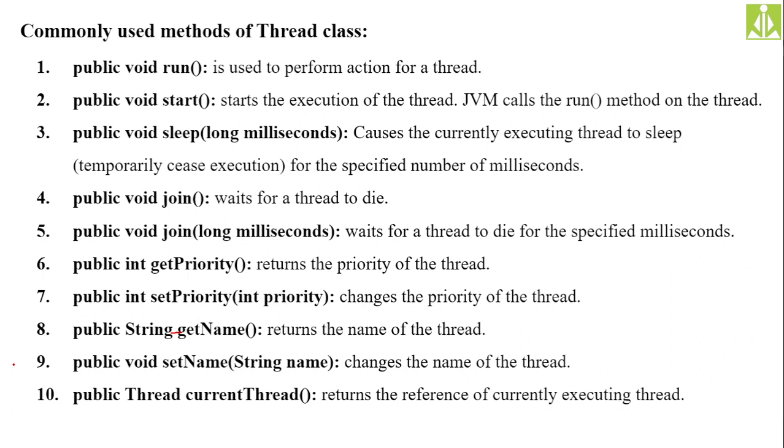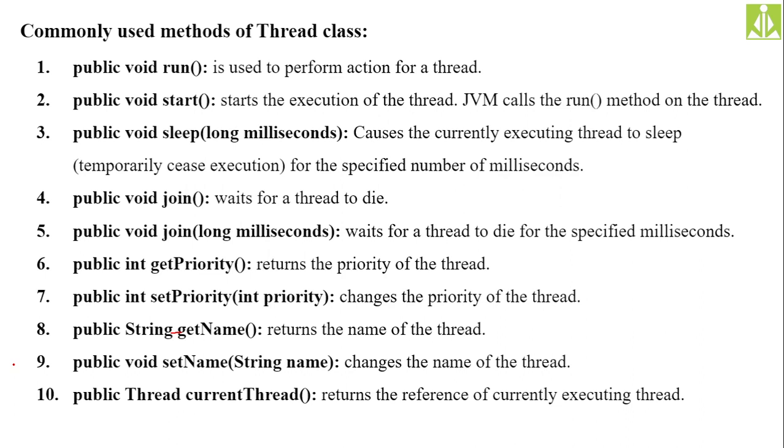Simple thing. To start a thread, we use this start method. Already we know, in order to make the thread go from the new state to the runnable state, we use this start method. Sleep: if you want to make your thread go from the running state to the blocked state, for example to block a particular thread for 1000 milliseconds, or one second, we use this sleep method.